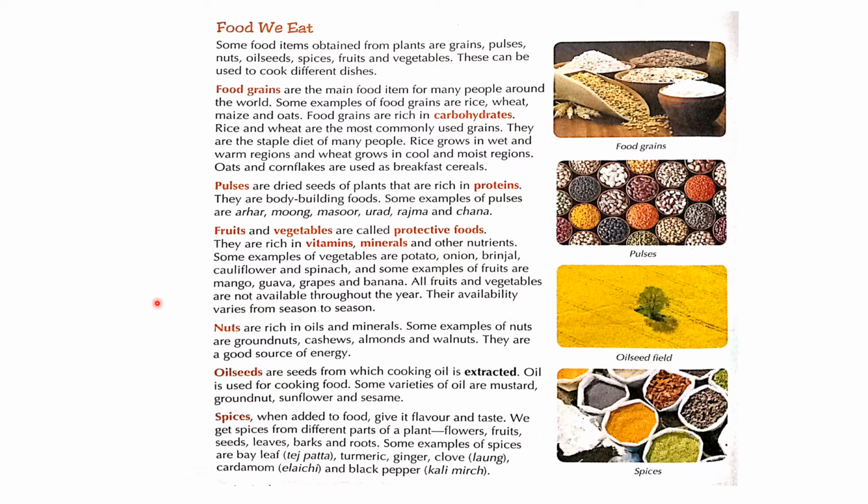So, fruits and vegetables are called protective foods. They are rich in vitamins, minerals and also other nutrients. Some vegetables are potato, onion, brinjal, cauliflower and spinach, and some fruits are mango, guava, grapes and banana. All fruits and vegetables are not available throughout the year. We get some fruits during the winter season and some during the summer season. So their availability varies from season to season.